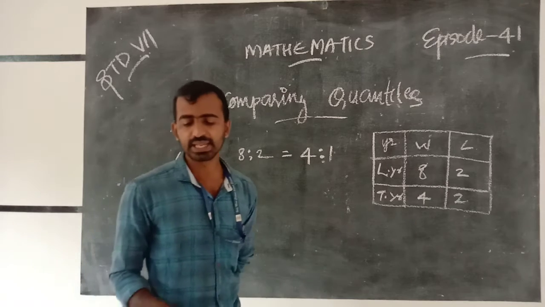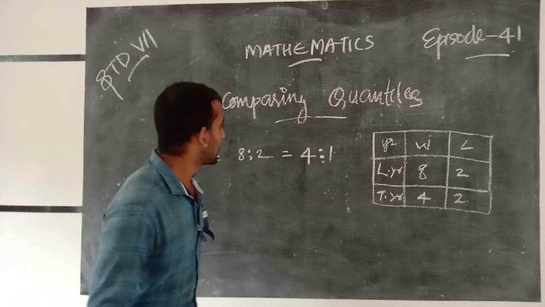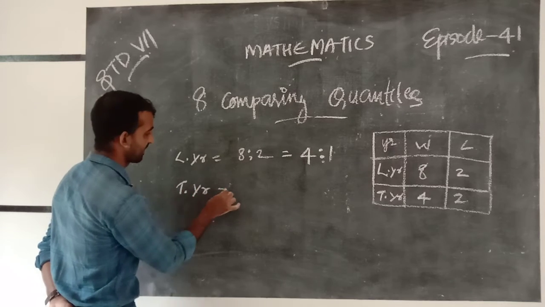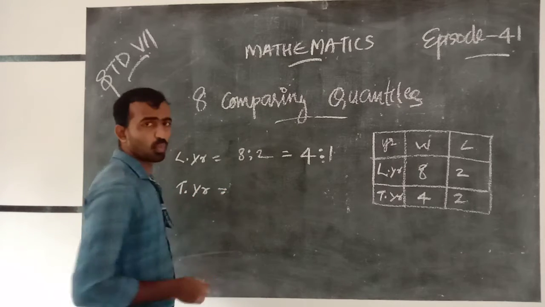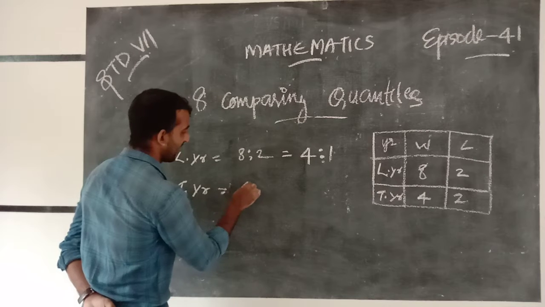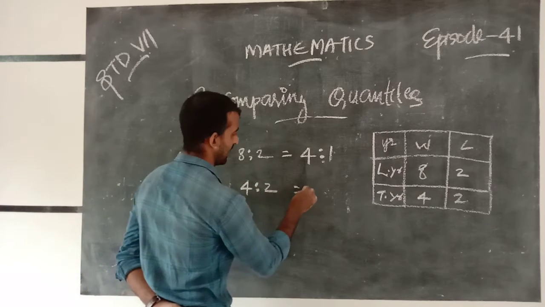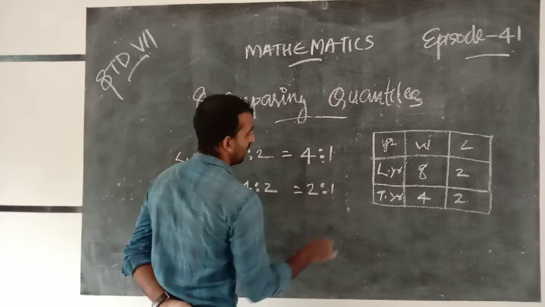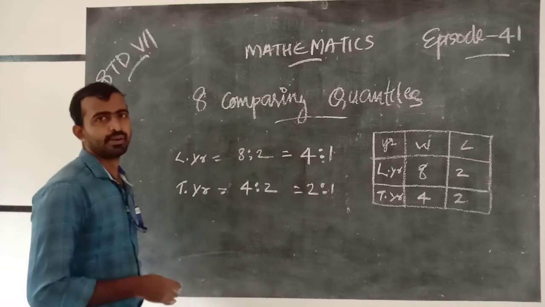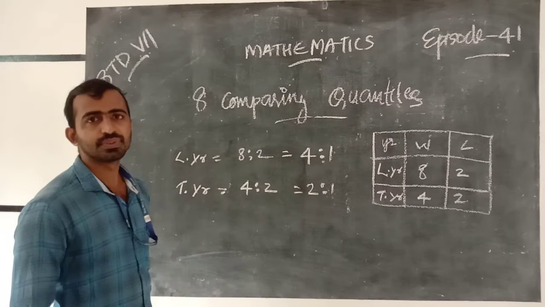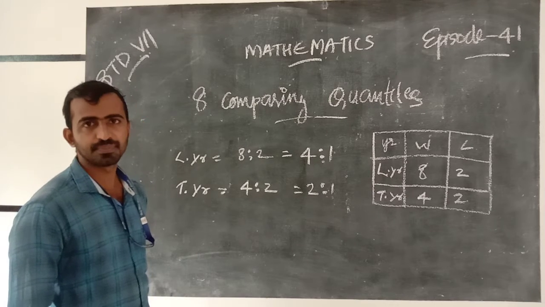And next is this year. We can write 4:2, that is 2:1. Which is better?